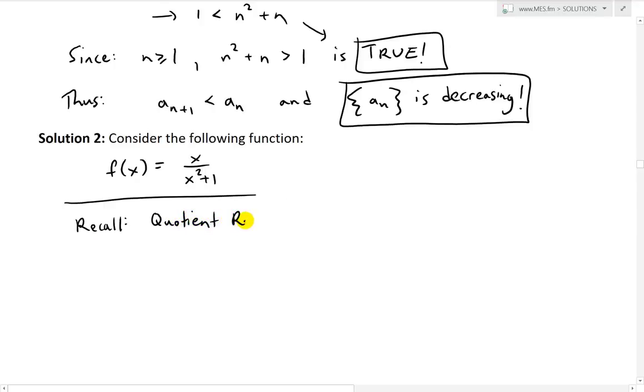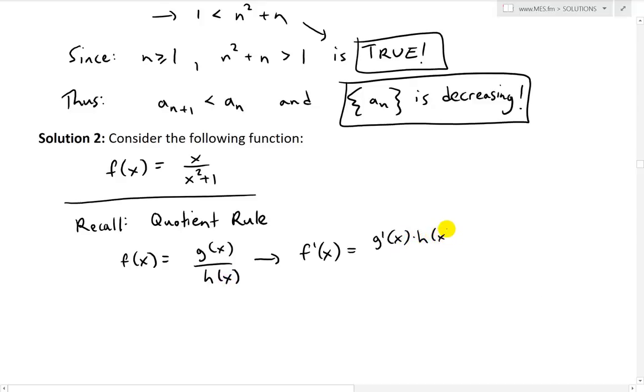If we have a function f of x equals g of x over h of x, where these are differentiable functions and the bottom can't equal 0, otherwise it's undefined, then the derivative is g prime of x times h of x, the denominator, minus h prime of x times g of x, all divided by h of x squared.